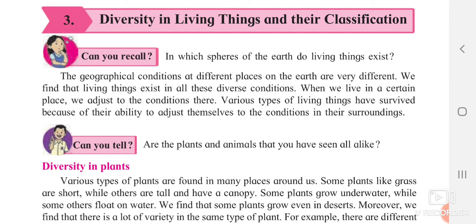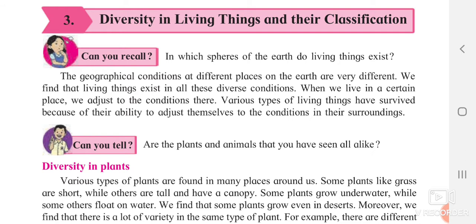Earlier we have studied our first lesson, that was the natural resources. In the second lesson we have seen the living world. We have also seen the characteristics. So the third lesson is diversity in living things. So what is meant by diversity? Yes, diversity means variety in living things and their classification based on their varieties.